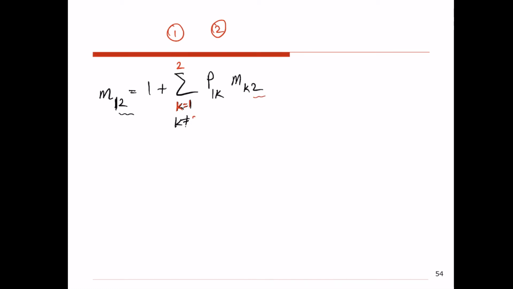So K is not equal to 2. So the only thing that stays is 1 plus P11